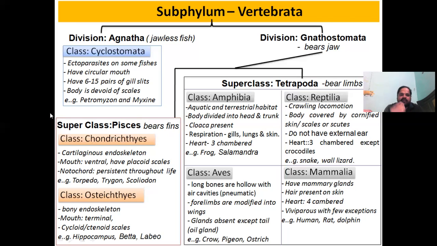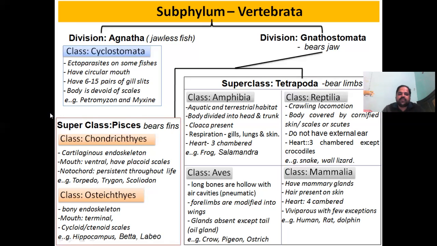The main difference we need to remember is that Chondrichthyes is the class in which those fishes come which have an endoskeleton made up of cartilage, and on the other hand, in Osteichthyes, those fishes come which have a bony endoskeleton. So this is the main difference.